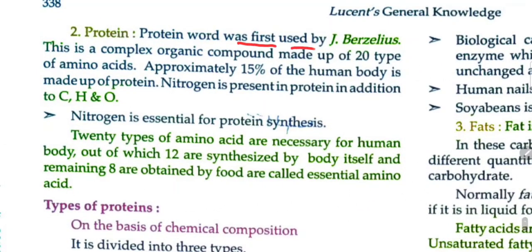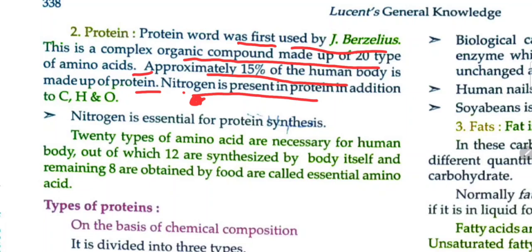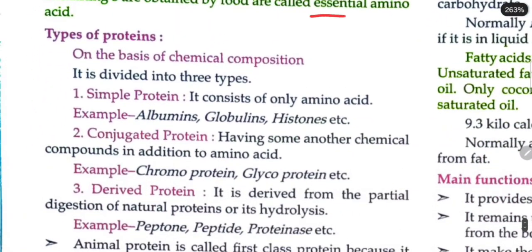Protein word was first used by J. Berzelius. This is a complex organic compound made up of 20 types of amino acids. Approximately 15% of the human body is made up of protein. Nitrogen is present in protein in addition to C, H and O. Nitrogen is essential for protein synthesis. 20 types of amino acids are necessary for the human body, out of which 12 are synthesized by the body itself and the remaining 8 are obtained by food, called the essential amino acids.